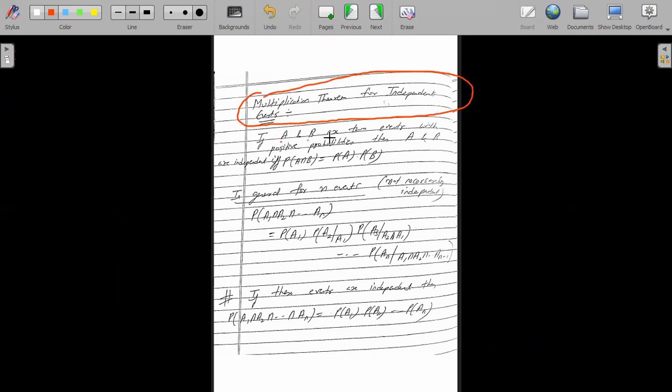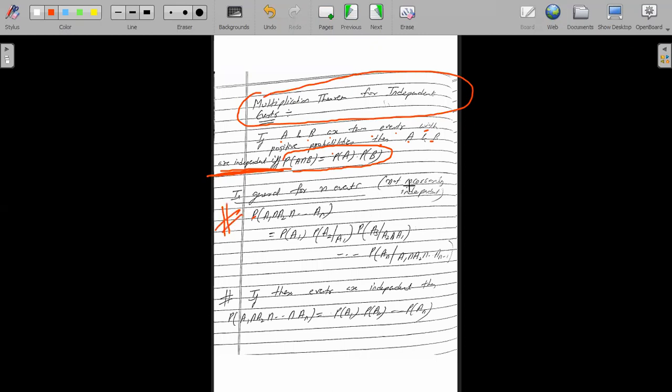So if A and B are two events with positive probabilities, then A and B are independent if and only if probability of A intersection B is equal to probability of A into probability of B. So अगर event independent नहीं है, this is just a generalized result I have written.